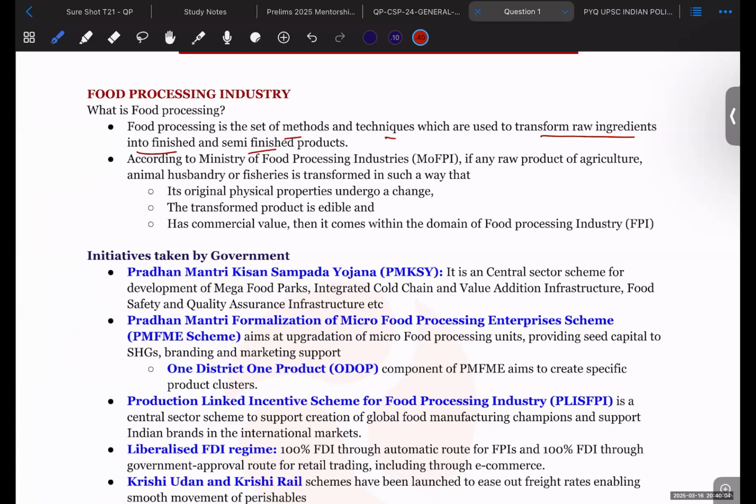The Ministry of Food Processing Industries is responsible for the regulation of these. A product can be called processed food if its original physical properties undergo a change. Whatever the original physical properties were, those properties get changed. It gets transformed. The product is edible, it has commercial value. Then it comes within the domain of the food processing industry. It should be commercially viable.